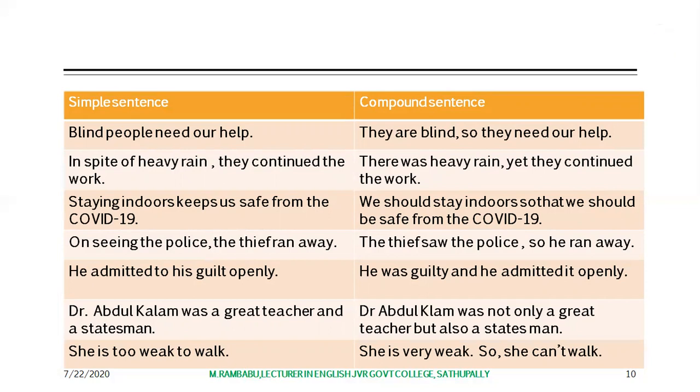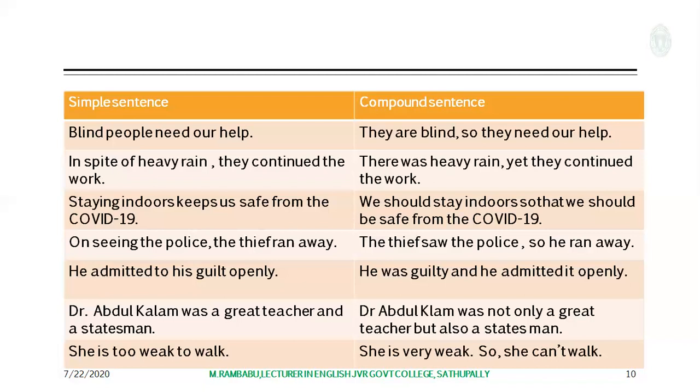On seeing the police, the thief ran away. Here, it has only one main clause. But whenever we come to the compound sentence: the thief saw the police, so he ran away. The thief saw the police is one main clause. He ran away is another main clause. They are joined with the coordinating conjunction.